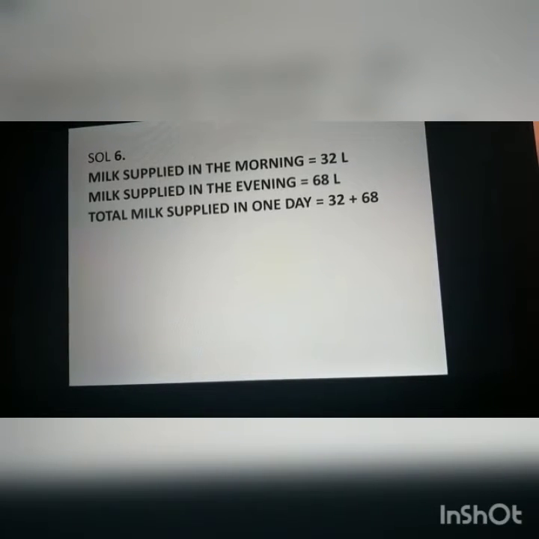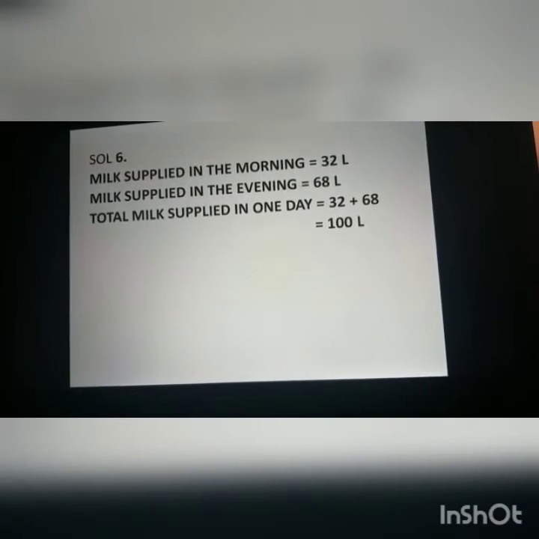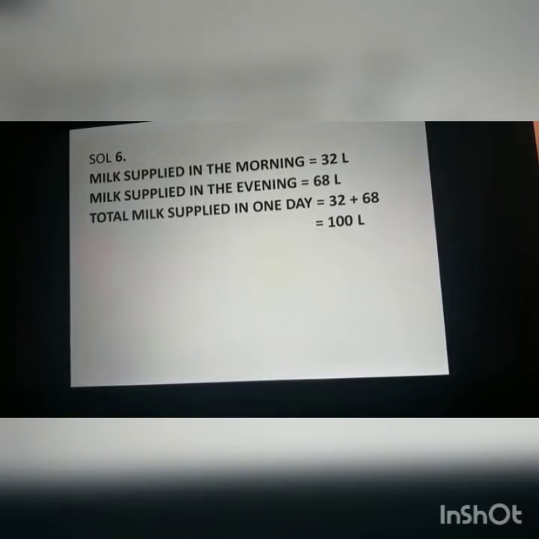Now the solution of this question. Milk supplied in the morning is 32 liters and in the evening 68 liters, as given in the question. Total milk supplied in one day is 32 plus 68, that is 100 liters.